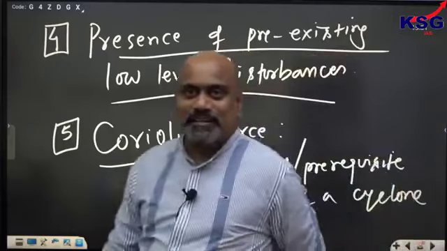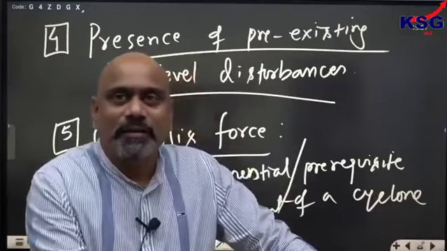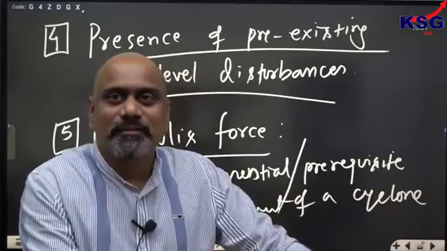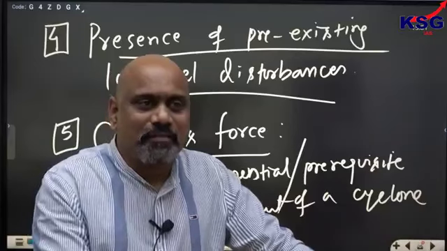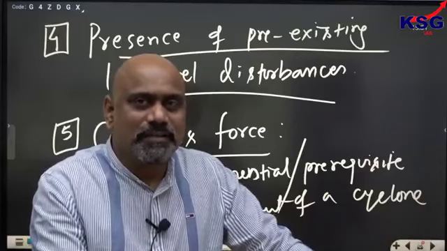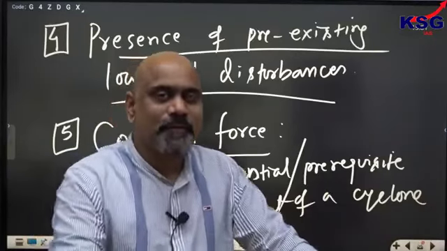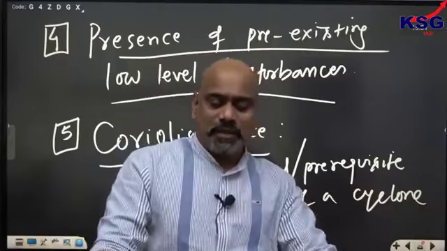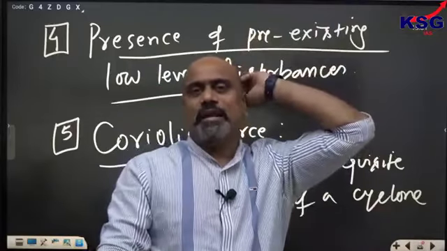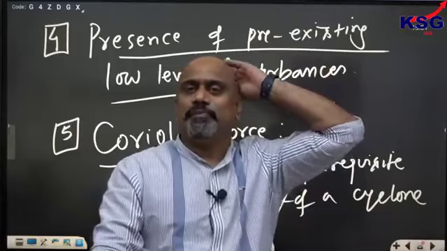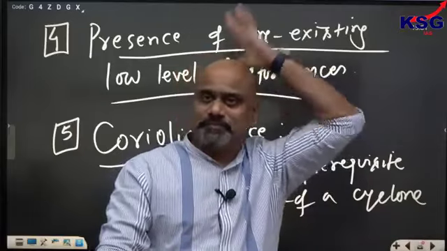One of your friends is asking why cyclones are frequent in the Bay of Bengal and rare, well, not rare, less frequent in the Arabian Sea. Frequency is less in the Arabian Sea nowadays. We will come to that. Why does it happen? One factor is there. What is that factor? Do you know? Temperature.